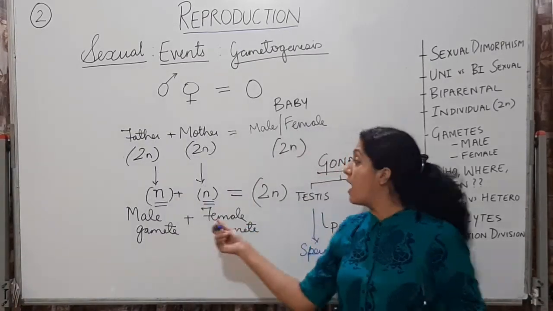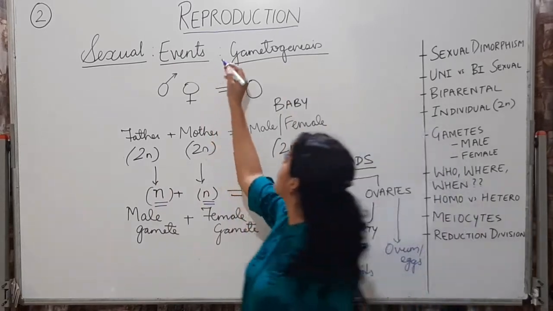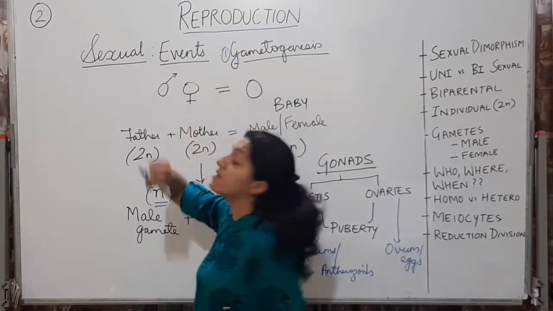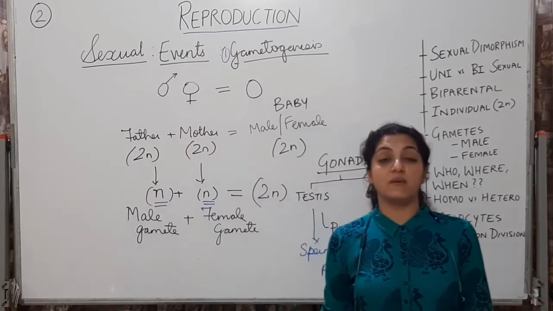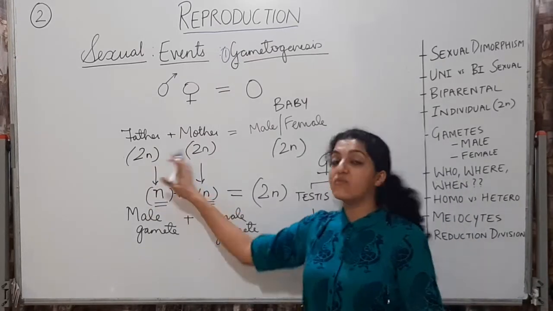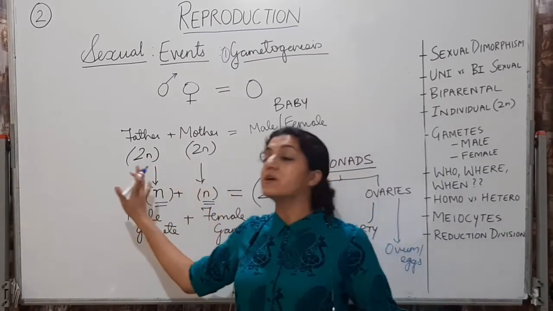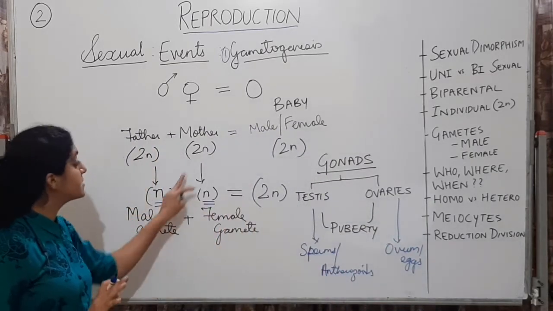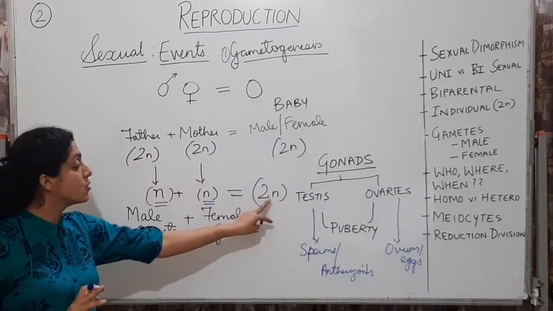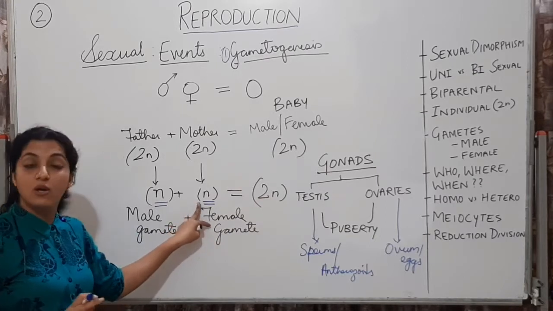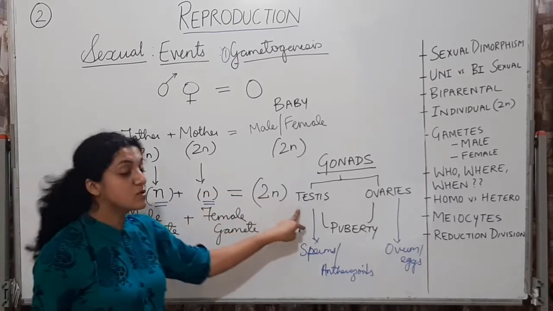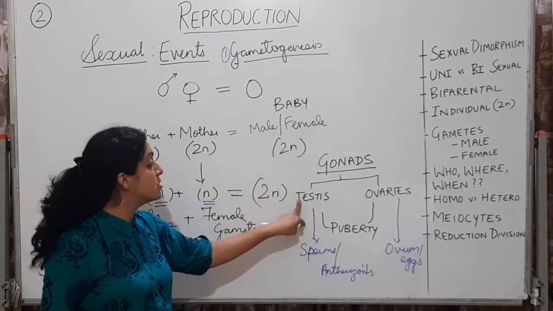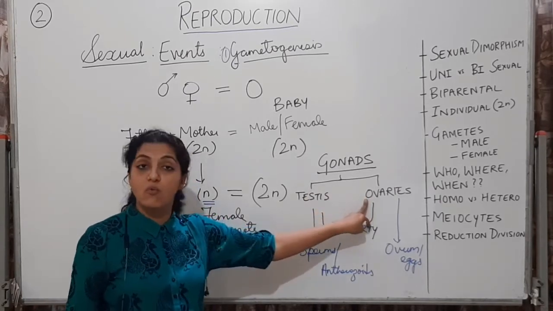ये step को देखेंगे after gametogenesis, because we are on the first step now, that is gametogenesis, formation of gametes. All right. So two different individuals are going to form it. ये 2n से एक n यहाँ से एक mother से एक father से is going to form this. Each gamete is going to be haploid. Where is it going to be formed? In the human individual, males में testes में, females में ovaries में.